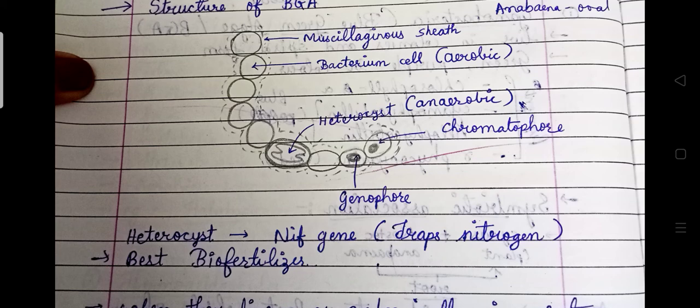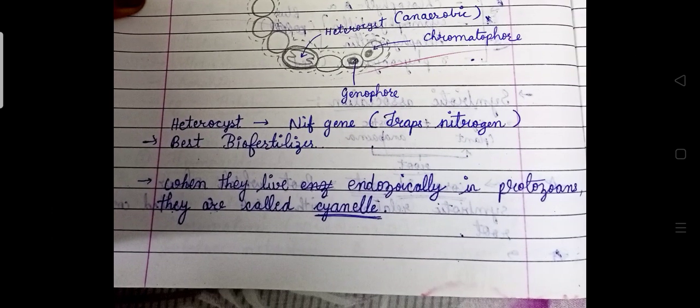So automatically, if this kind of bacteria is present in the soil, they replenish the amount of nitrogen, nitrate or nitrogenous nutrient within the soil. So they serve as the best biofertilizer. When they live endozoically in protozoans, meaning they live within the body of other organisms, they are called cyanelles. So the cyanelles are these bacteria which live inside the body of protozoans.